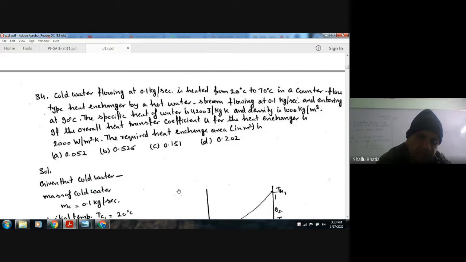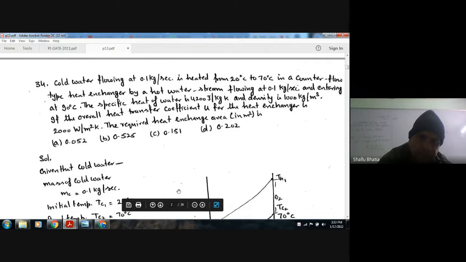The specific heat of the water is 4200 joules per kilogram per degree Kelvin and density is 1000 kilogram per meter cube. If the overall heat transfer coefficient U for the heat exchanger is 2000 watt per meter square per degree Kelvin, the required heat exchanger area is in meter square. So here the cold water is entering at 20 degrees and leaving at 70 degrees Celsius, and hot water is entering at 90 degrees Celsius.